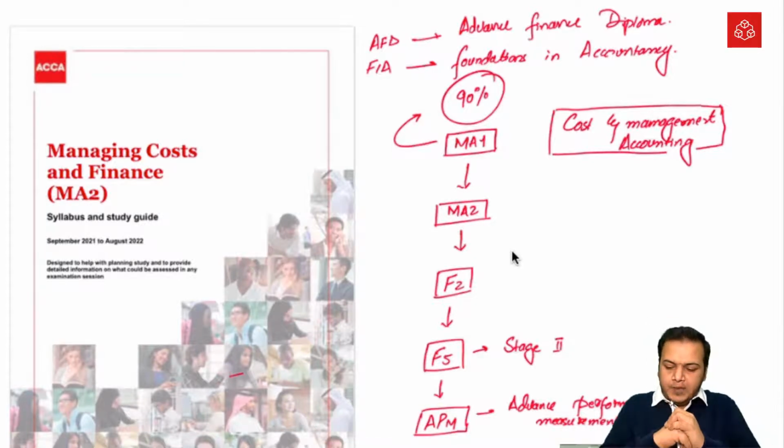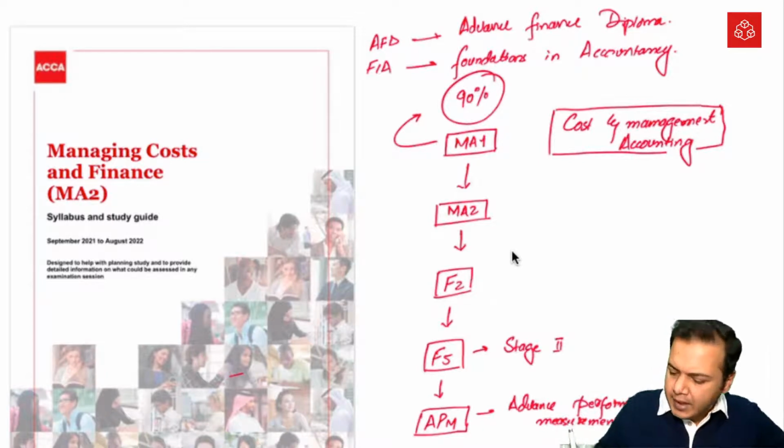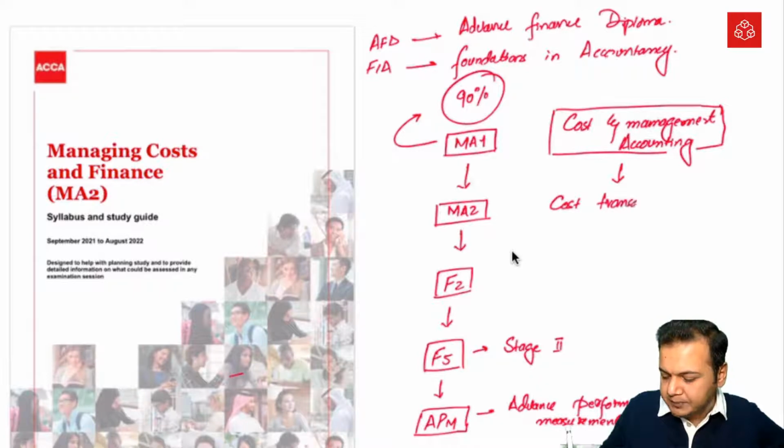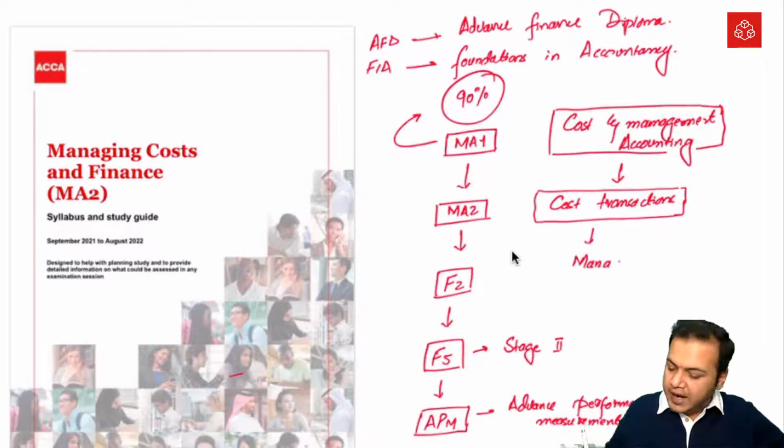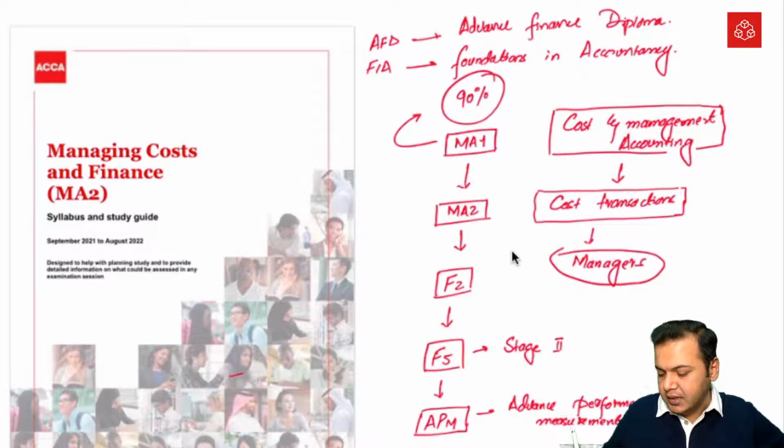Okay, so what is cost and management accounting basically? What we do in cost and management accounting, we record cost transactions of the business, and all these transactions we are then going to report to the managers of our business, so that managers can use it for planning, controlling, and decision making.